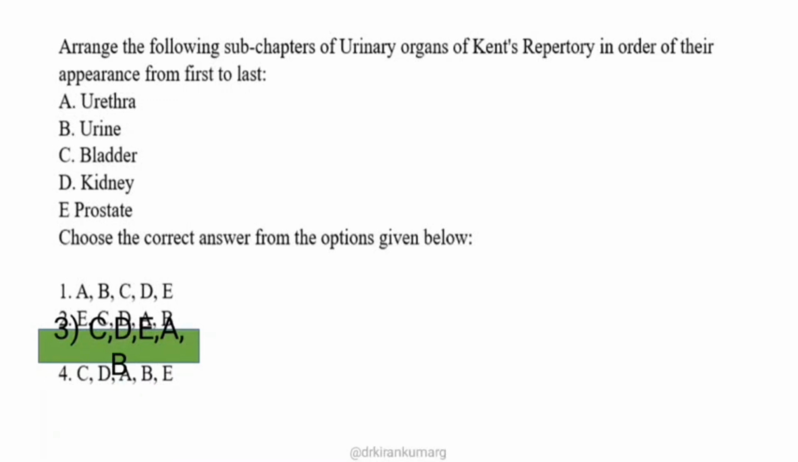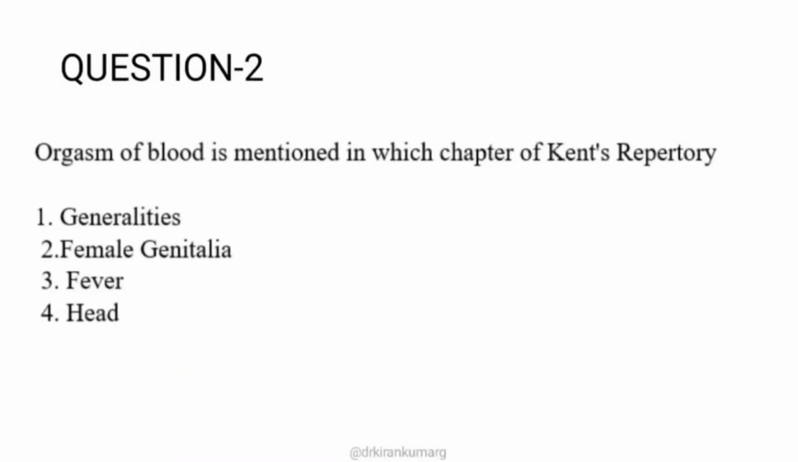Okay, moving on to the next question. Orgasm of blood is mentioned in which chapter of Kent's repertory? Again, this is a question from Kent's repertory. There are 4 chapters given as options, and we need to identify the right option.